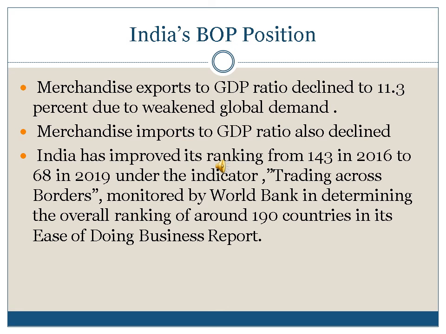Trade facilitation. India has improved its ranking from 143 in 2016 to 68 in 2019 under the indicator trading across borders, monitored by the World Bank in determining the overall ranking of around 190 countries in its ease of doing business.